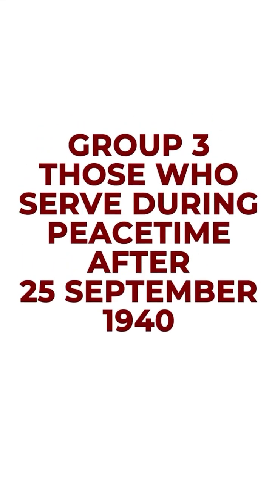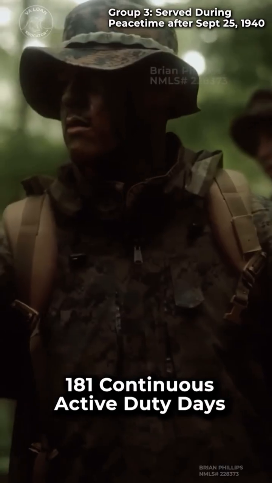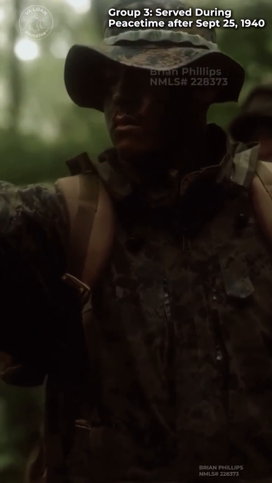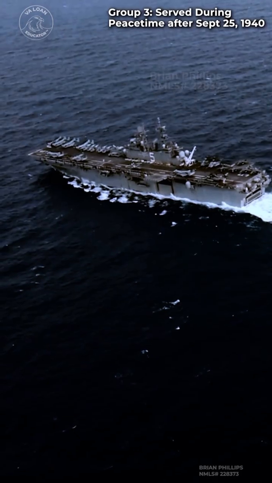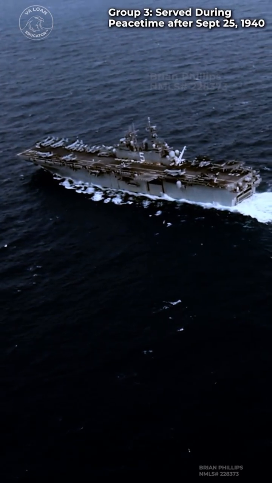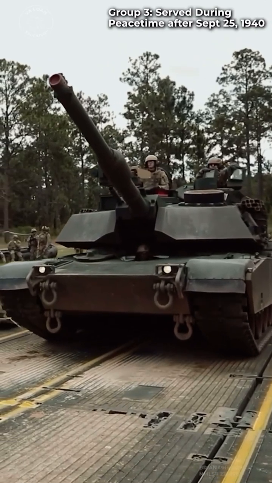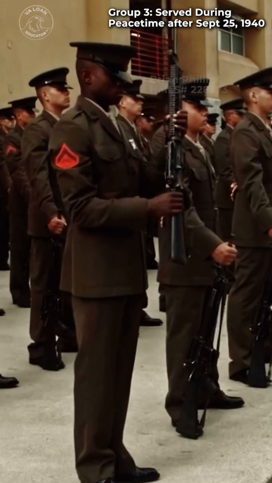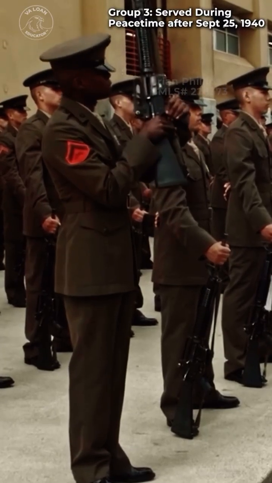Group 3, those who served during peacetime after 25 September 1940. You are eligible if you served 181 continuous active duty days during peacetime after September 25, 1940, unless you were separated or discharged from a previous qualifying period of active duty. In other words, an individual who did not serve 181 days during peacetime in a single continuous period may still be eligible if they were discharged or separated from a previous period of active duty that did qualify.